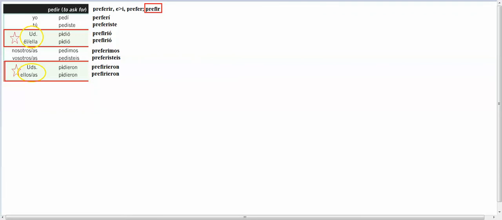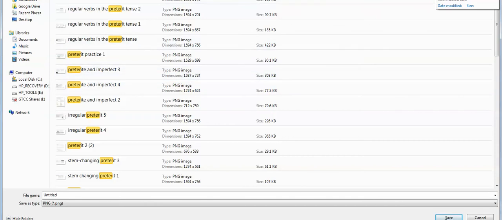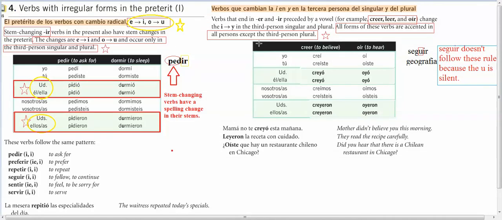And so you can see that I used the I because I'm in the red. So that's the way that we would do all of these that are E to I's.